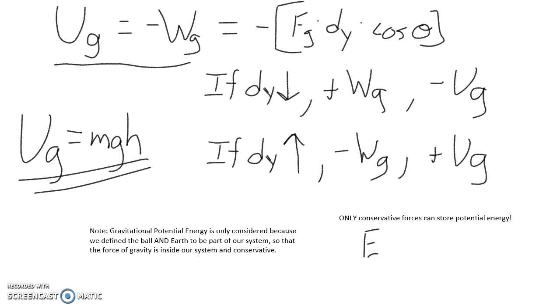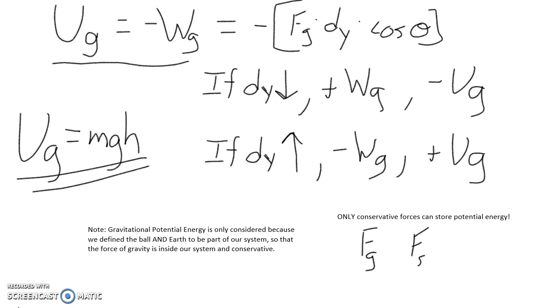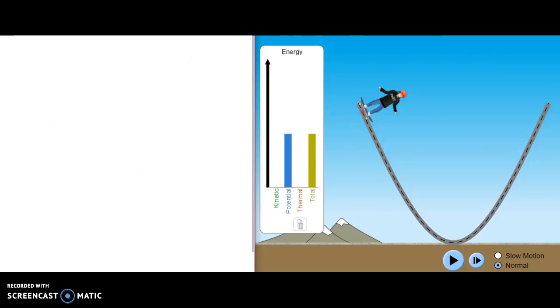We've seen with the force of gravity that by lifting an object to a certain height, we can store energy within the system. Later this unit, we'll look at elastic potential energy, such as rubber bands that store energy when stretched, or the force of a spring that stores energy when stretched or compressed. Let's take a look at a visual example of the conservation of energy. Here we are with the Energy Skate Park simulation from the University of Colorado Boulder and PhET. This will allow us to see the energy involved with this skateboarder.